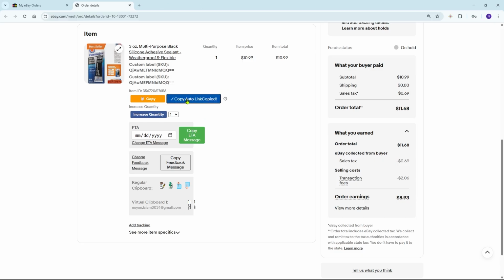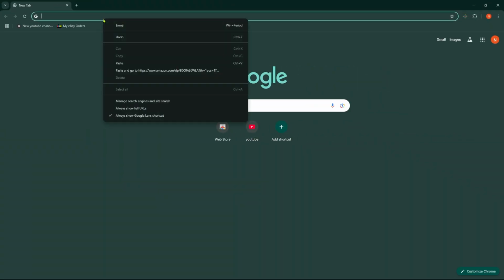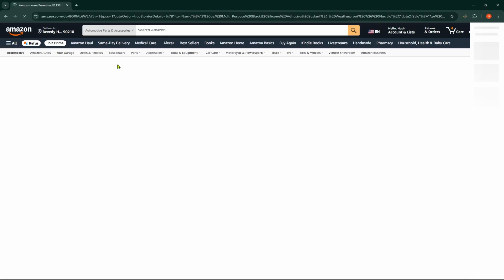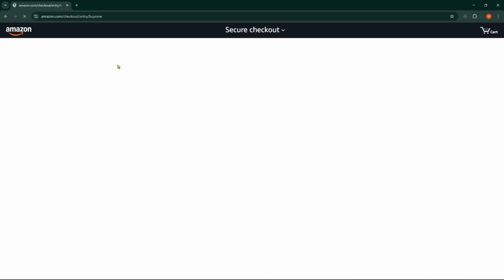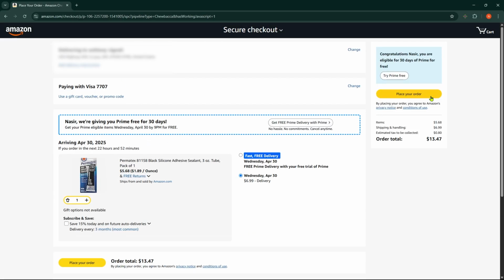Next, click Copy Auto Link. Open the browser where you're already logged into your Amazon account. Paste the copied auto link into the address bar and press Enter. EcomSniper will automatically fill in your order information for you. Click Next Step, then click Place Your Order. That's it. Your order is now automatically confirmed.